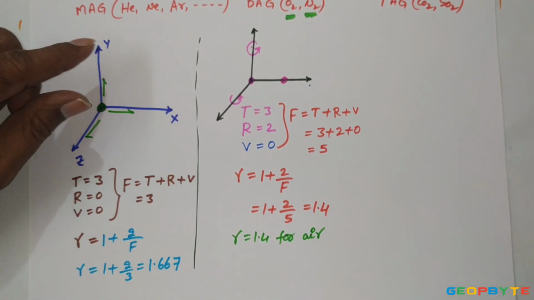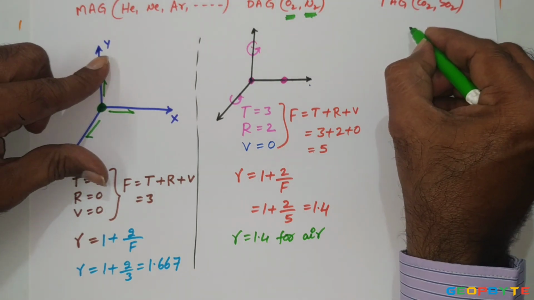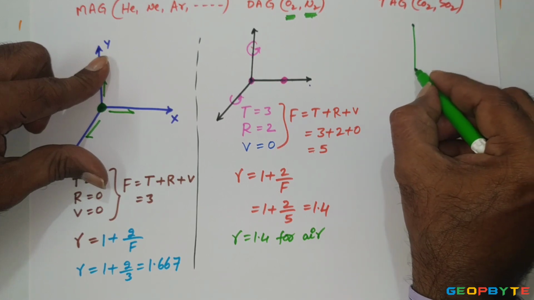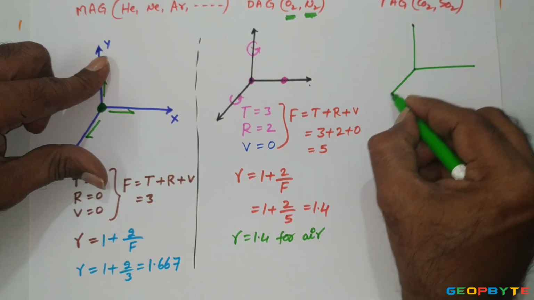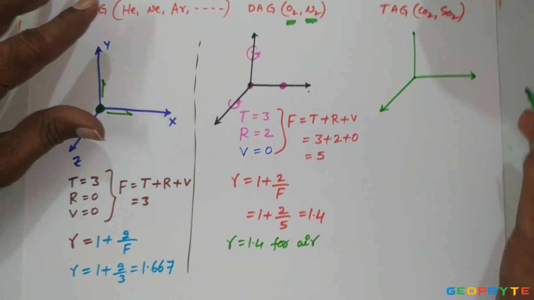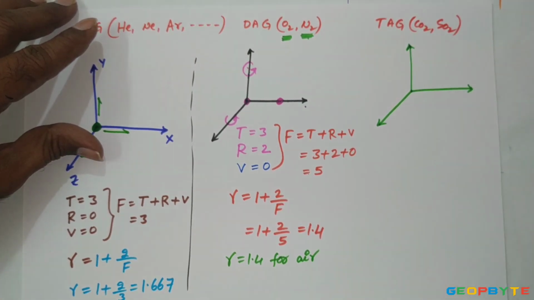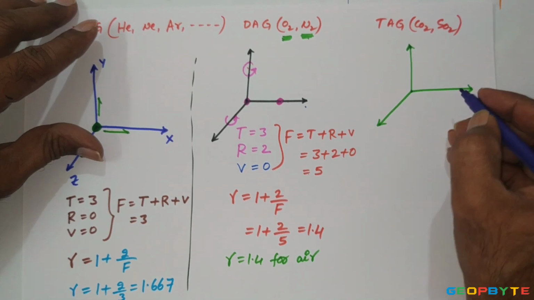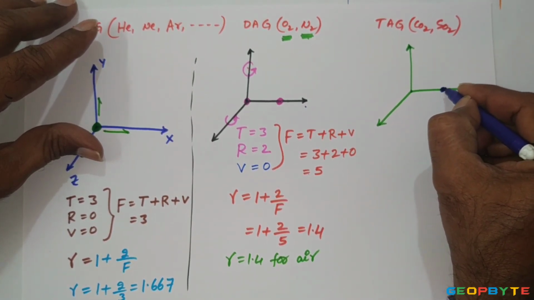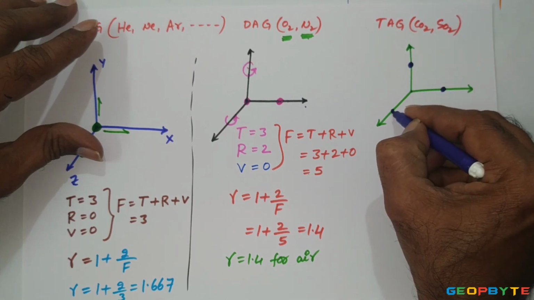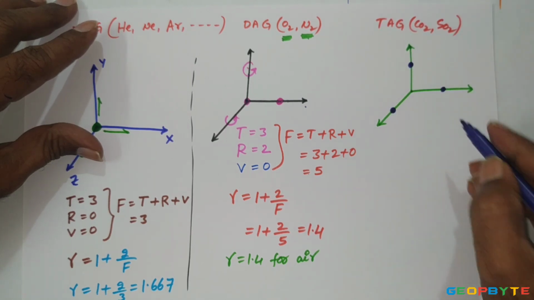Now come to the triatomic gas. In the case of a triatomic gas, the atoms are arranged like this: one atom along the x coordinate, one more atom along the y coordinate, and one more atom along the z coordinate.